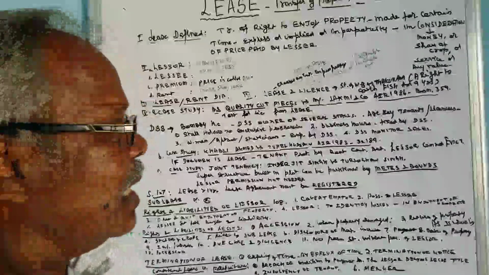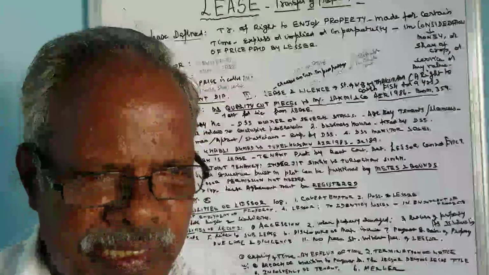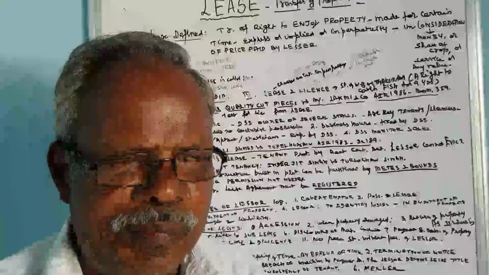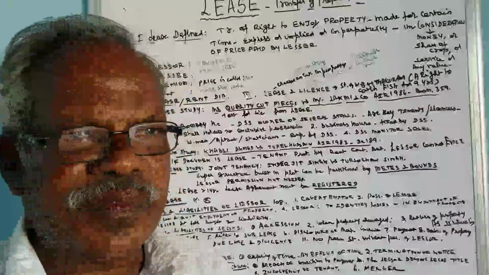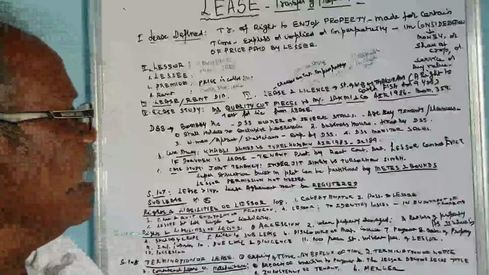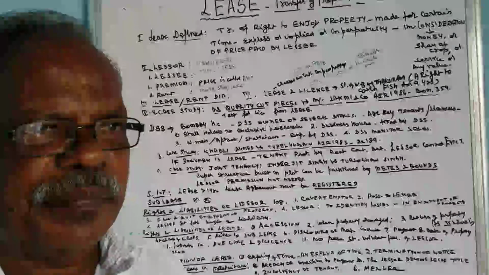Lessee means the transferee, one who gets the property for his enjoyment, for a price or a consideration, for a fixed period. And premium means the price.